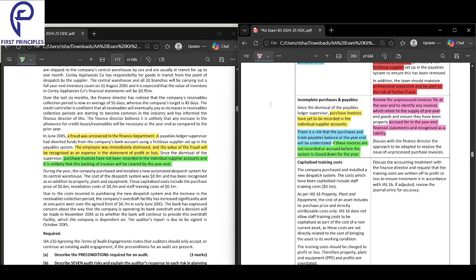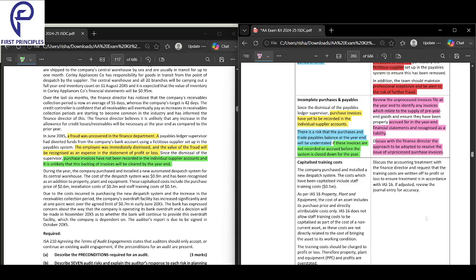Next, discuss with the finance director how they will resolve this issue. You ask them, you didn't hire anybody, he went off, now how will you solve this? What will be your approach to resolve this problem? Sooner or later, you have to solve it. You have to do something about it. How will you do it? Who will do it? What are your steps? How will you go about it? You should ensure that you discuss this with the finance director.